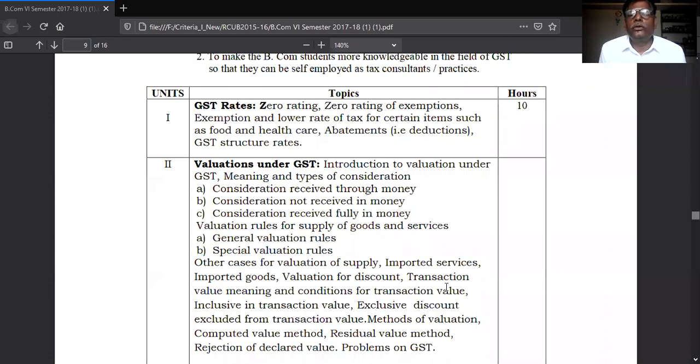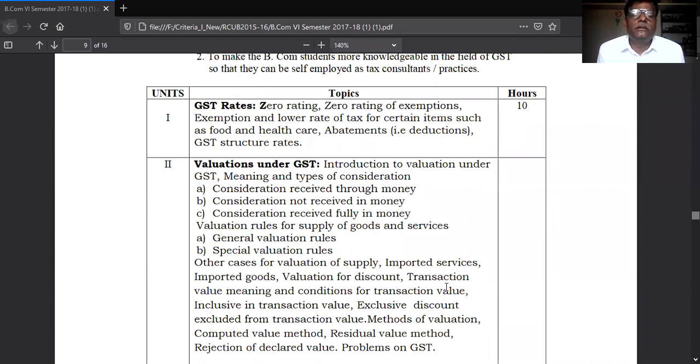So that is called zero tax, or zero rating. Zero rating means exemptions. Exemptions means the rate of GST is exempted on some goods. Okay. The first rate of tax is zero rate, and that rate is the exempted rate.